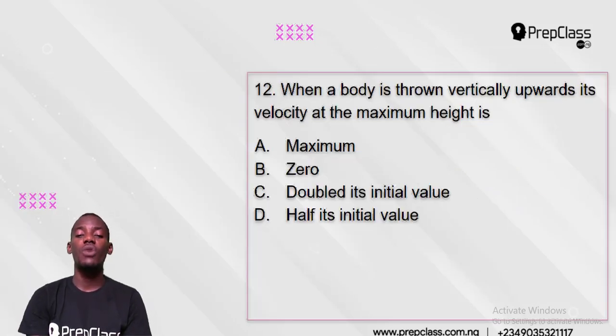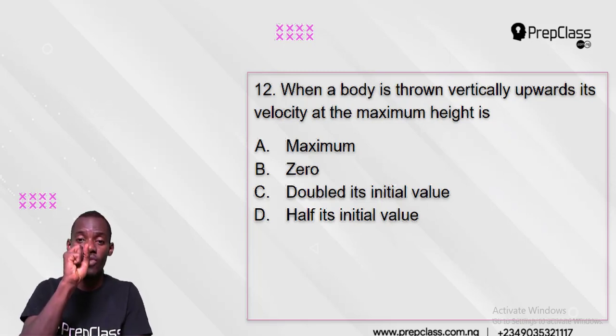Now let's talk about number 12. When a body is thrown vertically upward, its velocity at the maximum height is what? Now if you throw a stone up, as the stone goes up, it will get to a point where it will stop in the sky. That's in the atmosphere. It will stop, it will hang, it will stop moving. That's called the maximum height it can go.